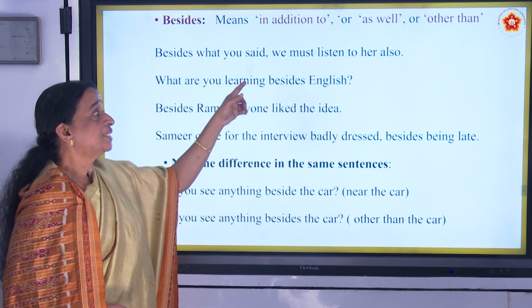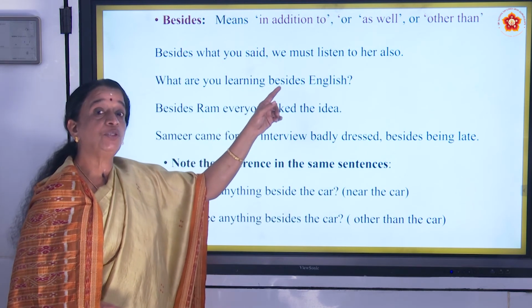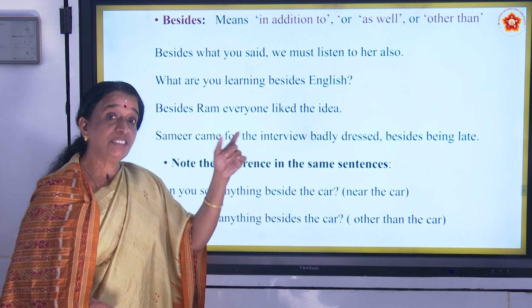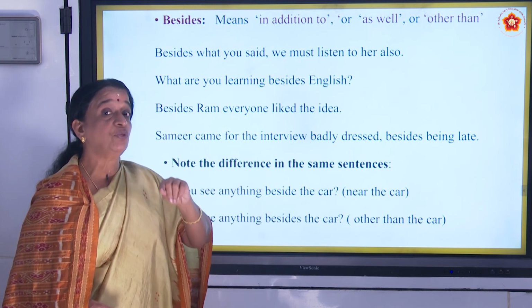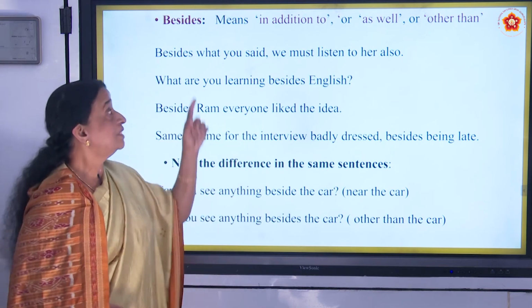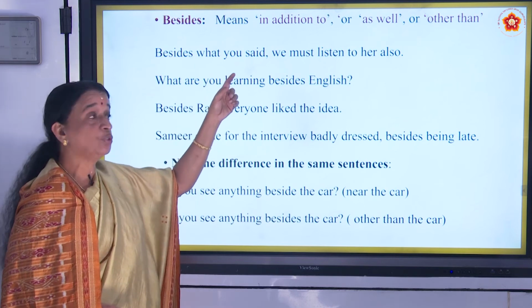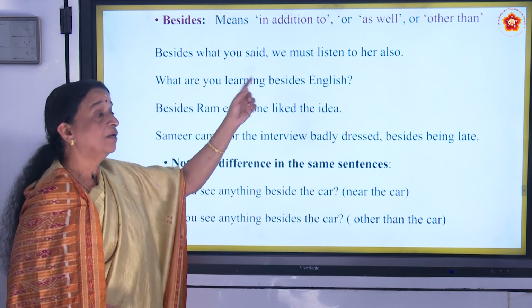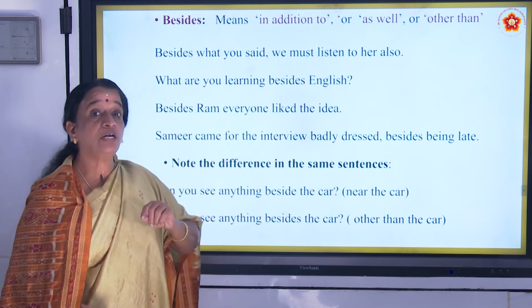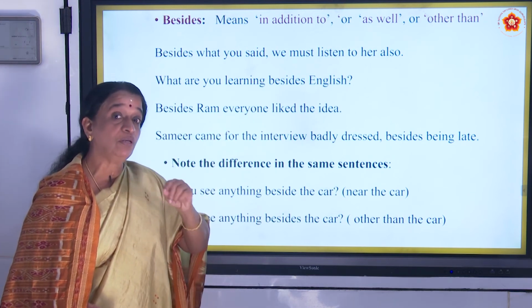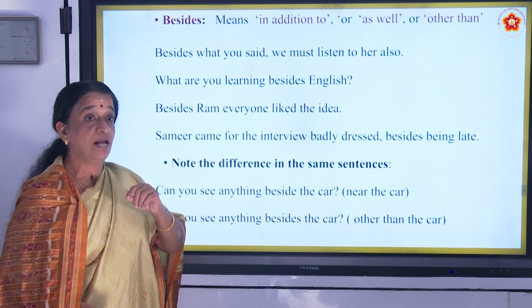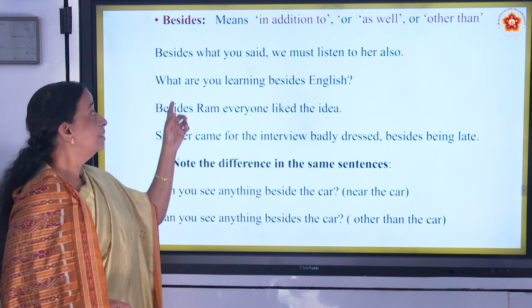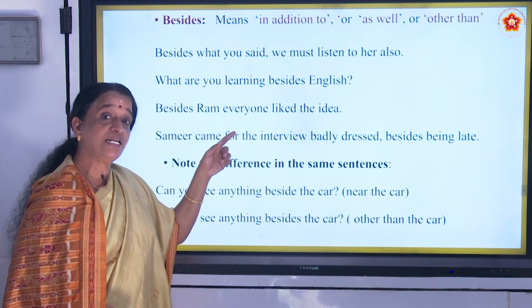Besides what you said, we must listen to her also. See what she said. Besides listening to her, we have to listen to her also. Besides means in addition to. In addition to what you said, we must listen to her also. In addition to your conversation with me, I have to listen to her also.